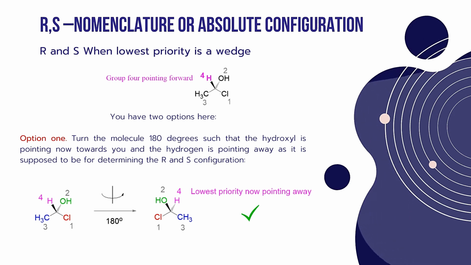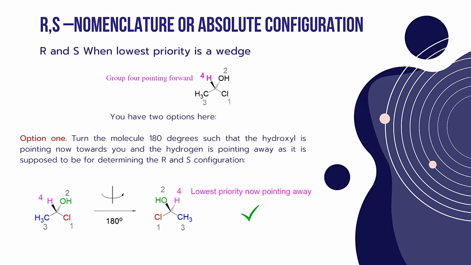Here in the following example, the chiral carbon atom is attached to 4 different groups, where priority 1 is given to the chlorine group, followed by the second priority given to the hydroxy group, and the third priority given to the methyl group. As usual, the hydrogen is given as the fourth group. So the lowest priority hydrogen group is attached to the chiral carbon with a wedge bond. It means the hydrogen is towards us. So in order to give R and S configuration, always the lowest priority should be on a dash line.